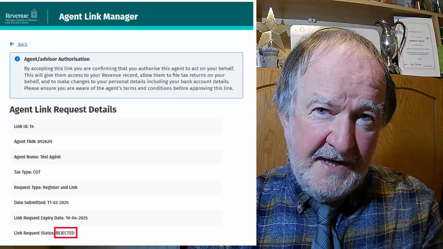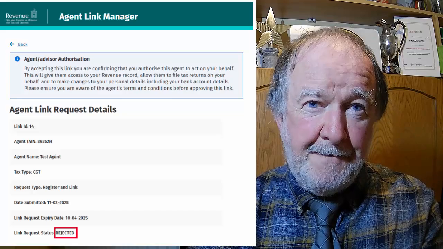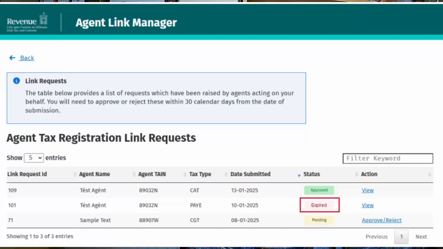Expiry of pending agent link requests. Pending link requests will expire after 30 days and you will not be able to approve them after this. Any link request in this state will be set with an expired status. The contact will be closed and a new My Enquiry will be issued to both you and your agent explaining that the link request has now expired.